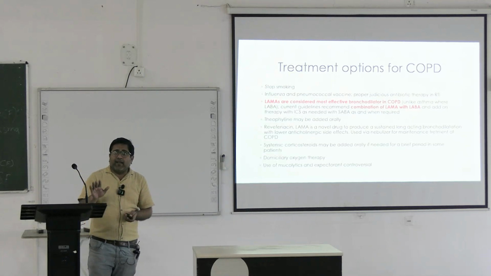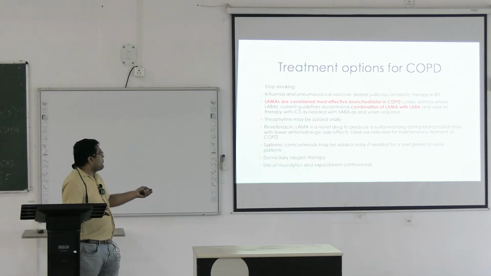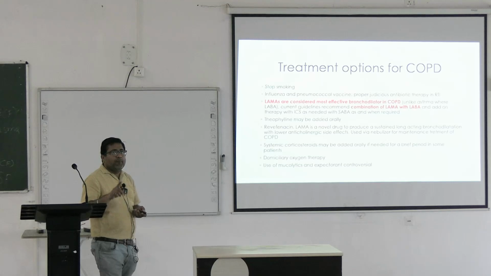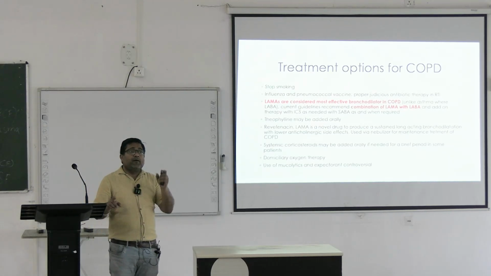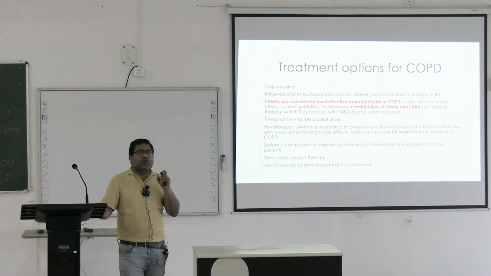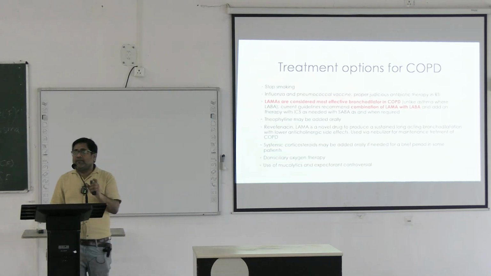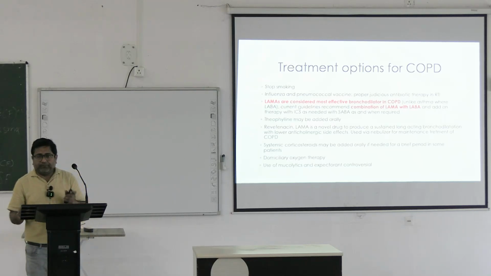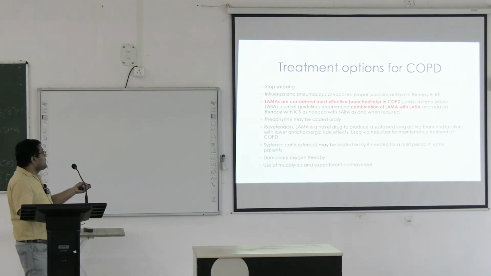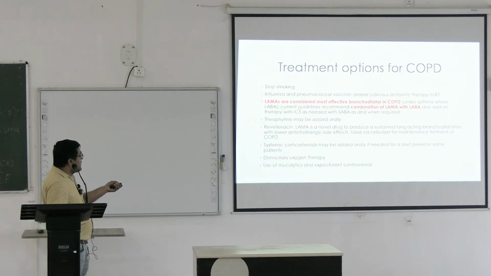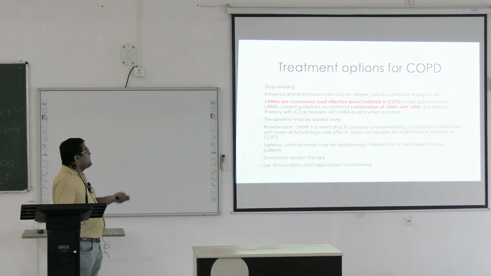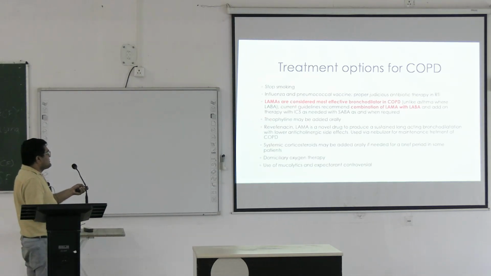Long-acting muscarinic antagonists are the drug of choice as bronchodilator in COPD, unlike in bronchial asthma where the bronchodilator drug of choice is long-acting beta-2 agonist. Why? Because the parasympathetic tone in COPD is higher. So long-acting muscarinic antagonists are considered the most effective bronchodilator in COPD, unlike asthma where it is long-acting beta-2 agonist.